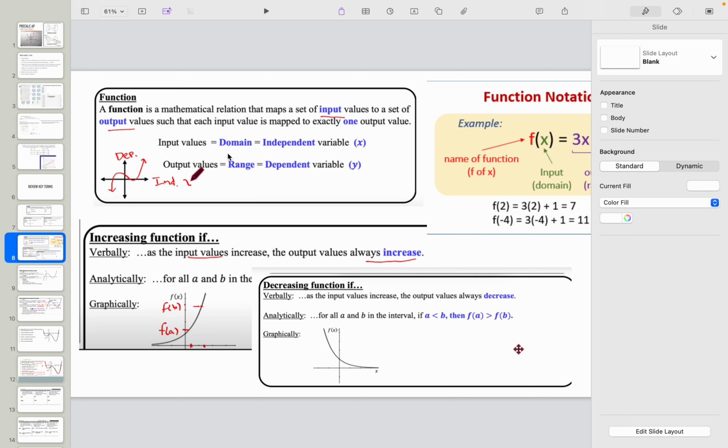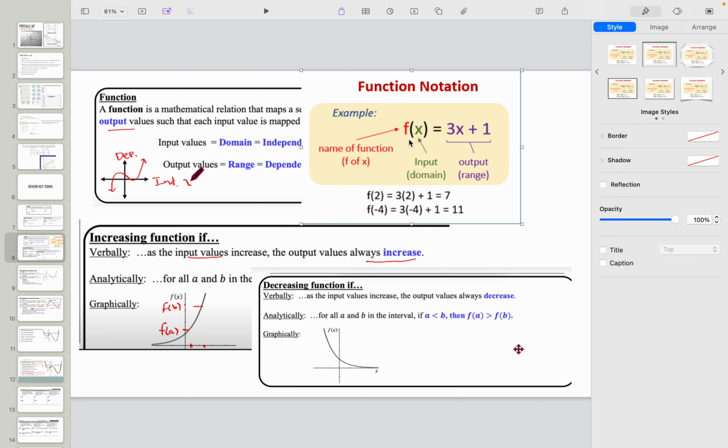The input values, we also call these the domain, right? Also, the set of all input values are the domain, and we usually use an X for this and call it an independent variable. The output values are the range, right? That's all the output values together are the range, and we call this the dependent variable because what happens to Y is dependent on X. All right, we use this function notation. We can give it a name, usually F, G, H, C, doesn't matter. We use a letter. So this is the name of f of x.